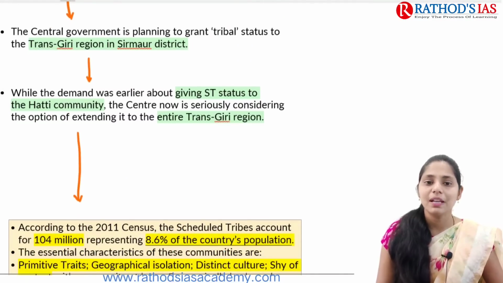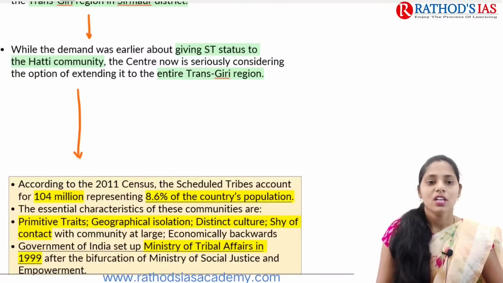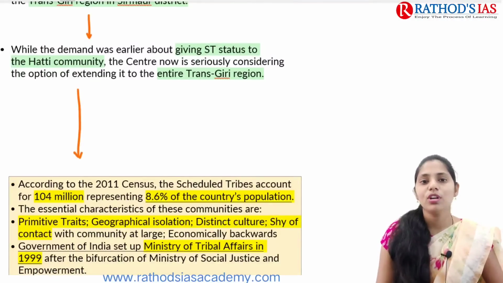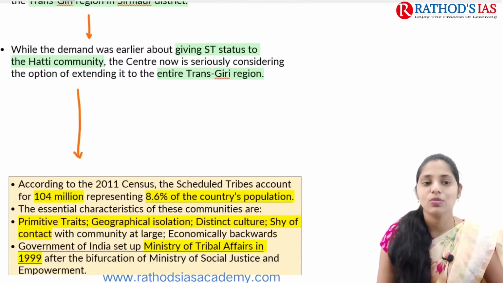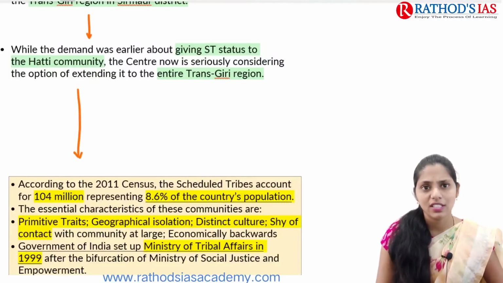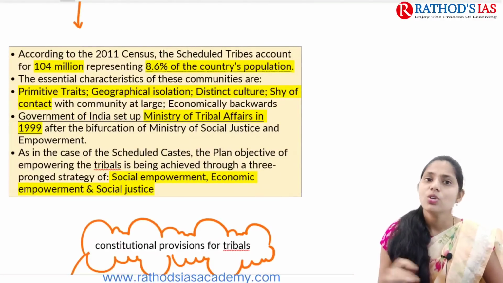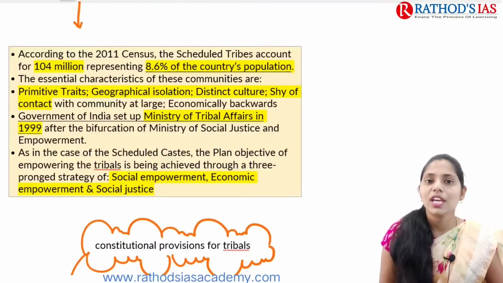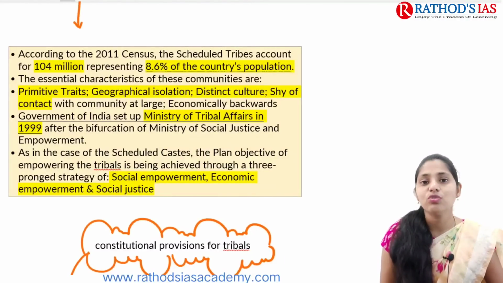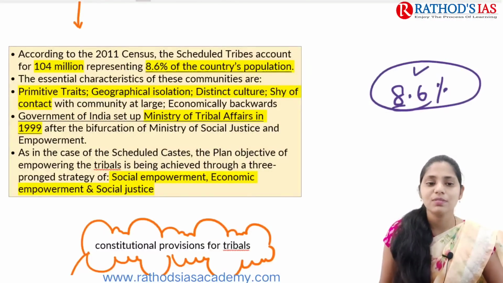The central government is planning to grant tribal status to this Transgiri region in Sirmaur district. There was a demand for a long time from the Hati community to give this ST status. But now the central government considered this issue very serious, and came with the option of extending the entire Transgiri region under scheduled tribe status. If we talk about the status of scheduled tribes in India, according to the 2011 census, scheduled tribes account for about 104 million, and they represent 8.6% of our country's population.